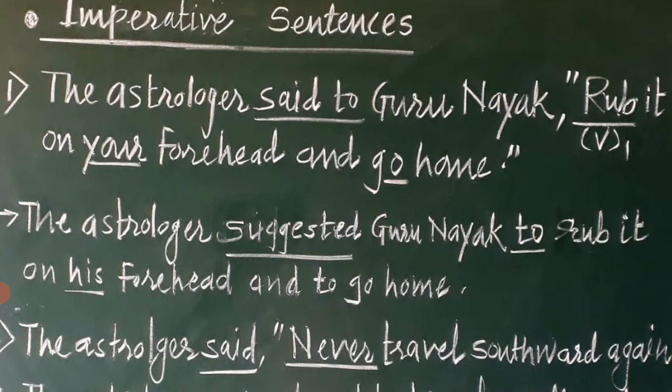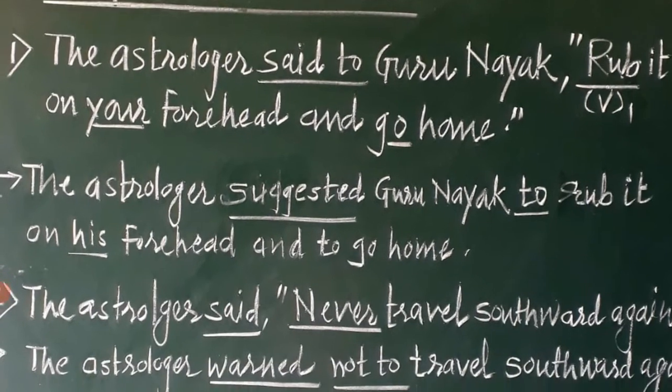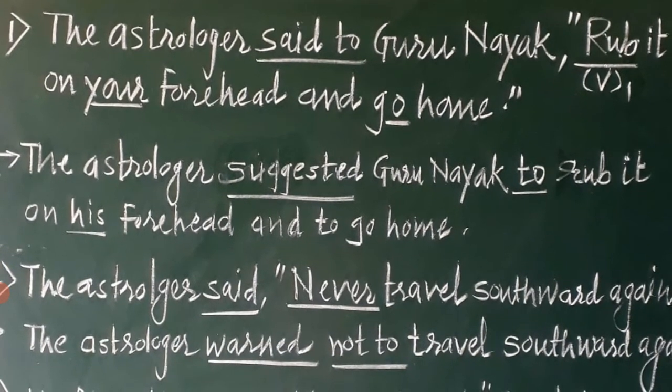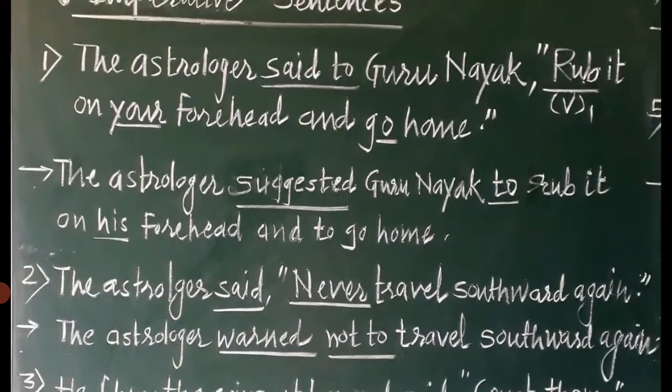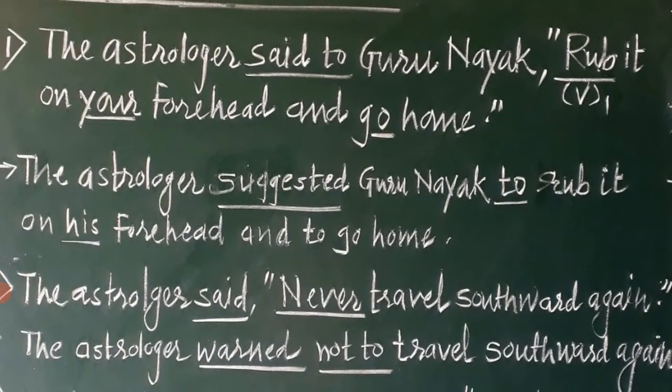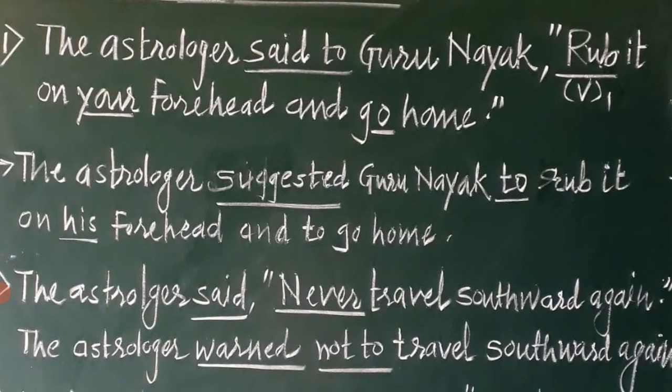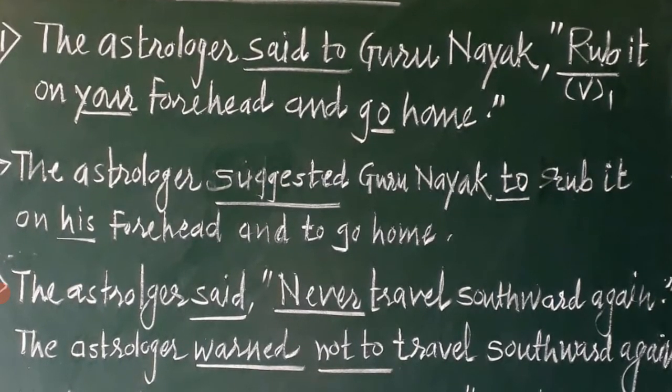As we know, the reporting verb is said to, the speaker is the astrologer, and the person who is listening, to whom it is addressed, is Guru Nanak. So the first change will be here. The astrologer said to is converted into suggested, because in most cases the imperative is with a sort of suggestion or an advice. That's why said to is converted into suggested.